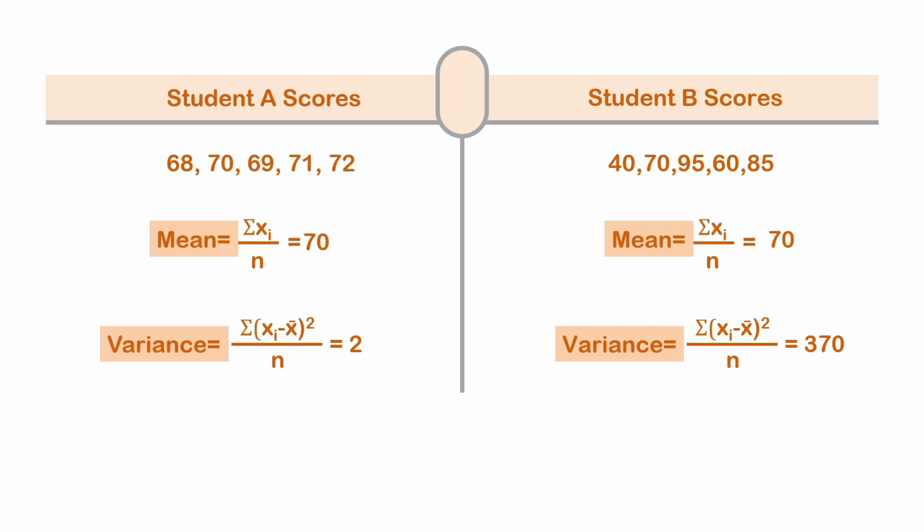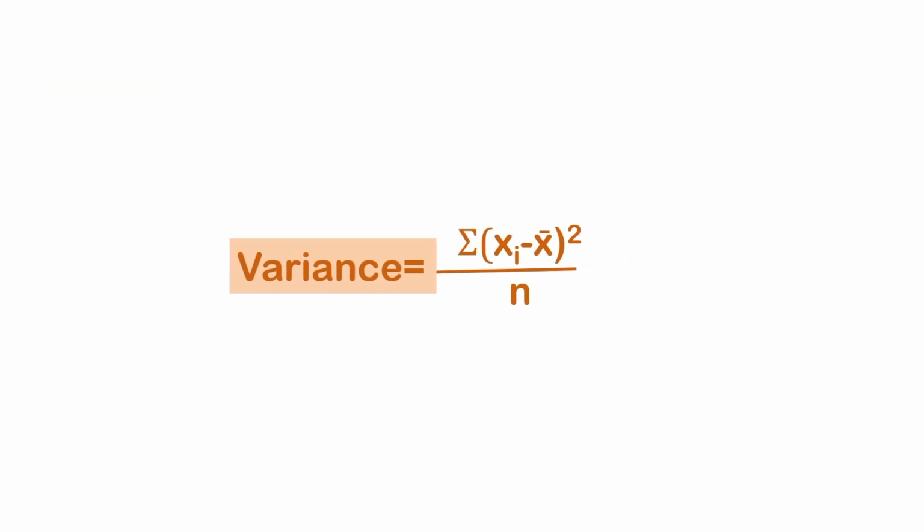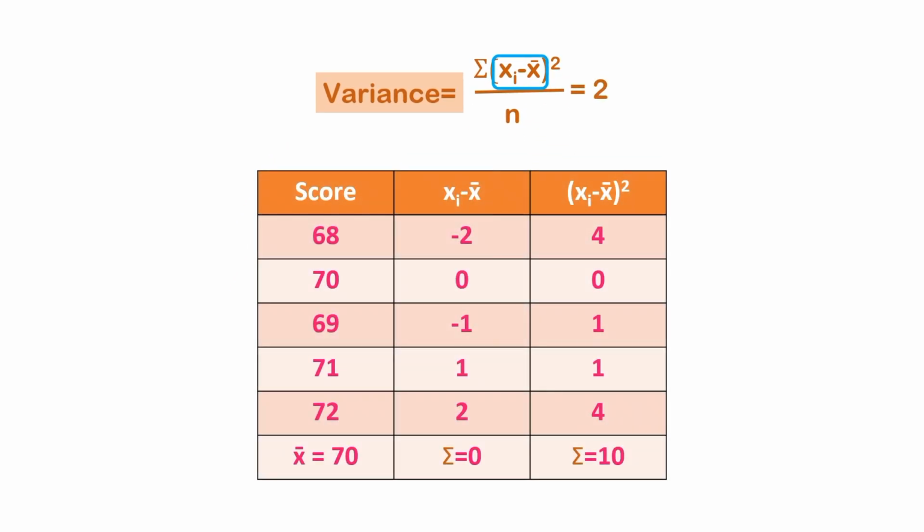Let's talk about standard deviation. Look at this variance formula. Have you ever thought, why do we square this dispersion? Why do we not use only the dispersion? Let's see. If we take this dispersion from the mean, our summation becomes 0. That's why we use the square of this dispersion. Then we get a non-zero value to calculate.